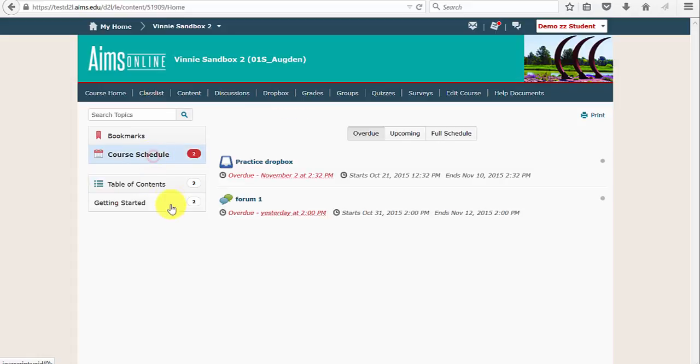So I'm going to click on course schedule and I can see that I have two assignments that are overdue. In order for this to happen, these assignments have to be linked from content. They have to be available in content for the students, and they have to have the start, end date, and the overdue. And the end date still has to be available for students to see this. So that's our first change.